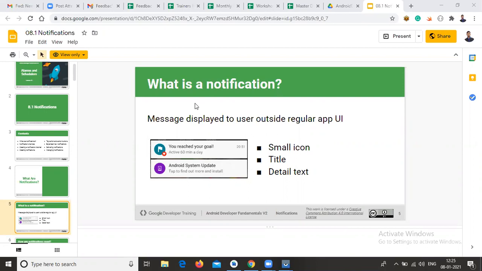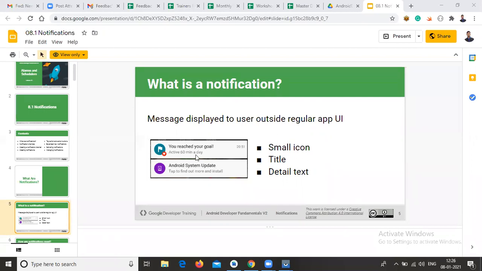Okay, so in notification we are displaying outside of the regular UI. That means we are creating one screen. If you are running any application, we are creating a default activity. Inside the default activity we didn't create anything related to this notification. So it is outside of our UI. If you click any button or any text view or any component, then only that particular notification will be available outside of the UI, that means in your notification bar. If you drag your notification bar, then only you can see your notification.